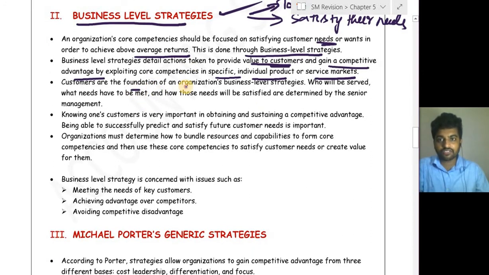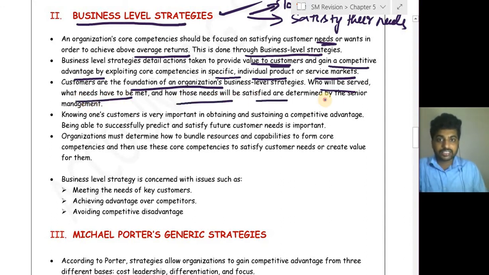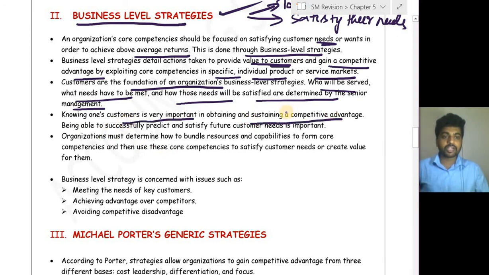Customers are the foundation of an organization's business. Who will be served, what needs have to be met, and how those needs will be satisfied are determined by the senior management. What is the objective? They have to check what are the needs of the customers, how to satisfy those needs, and when they have to satisfy those needs. All these are the duty of the business level managers. Knowing one's customer is very important in obtaining and sustaining a competitive advantage.